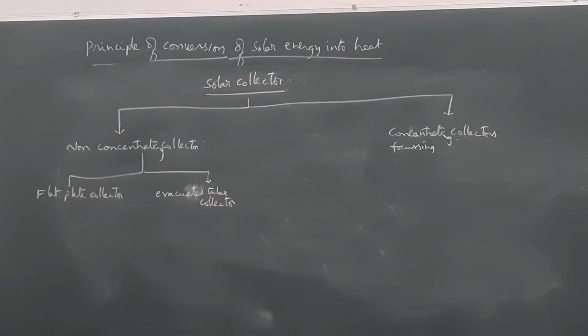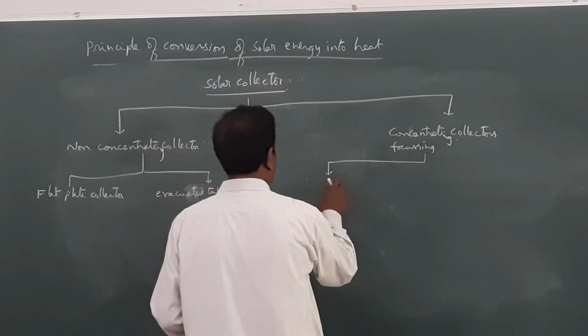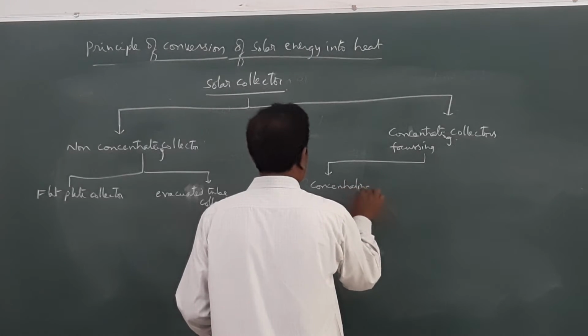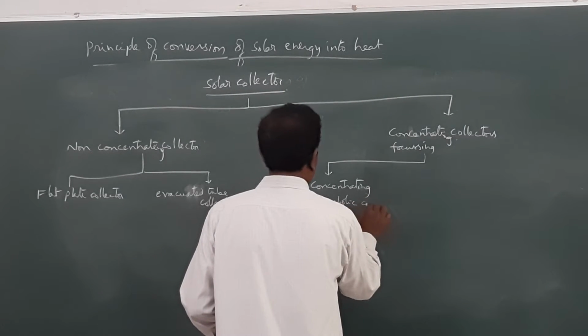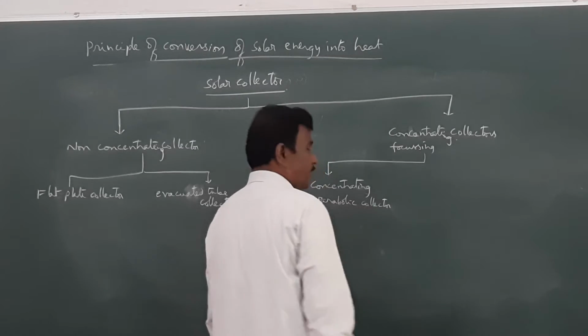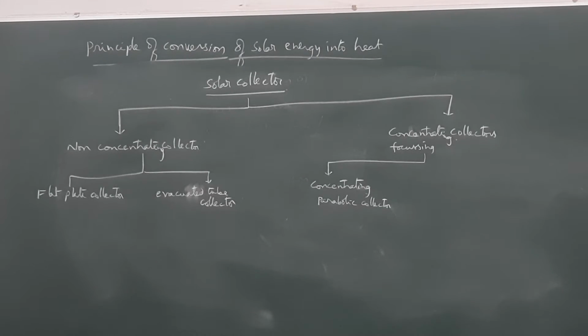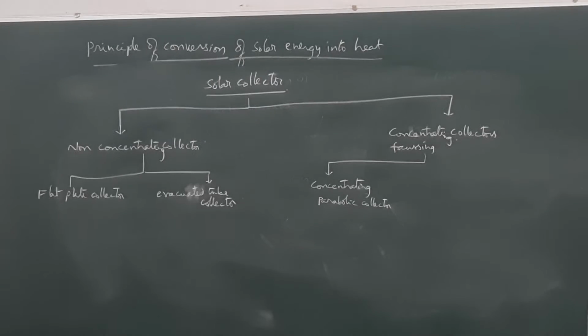And another type is concentrating collectors or focusing collectors. These focusing collectors are again three types: concentrating parabolic collector. That means these devices are in the form of parabola.